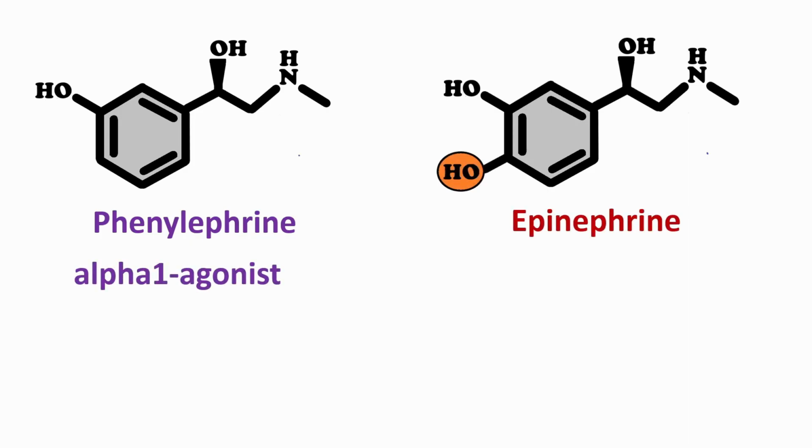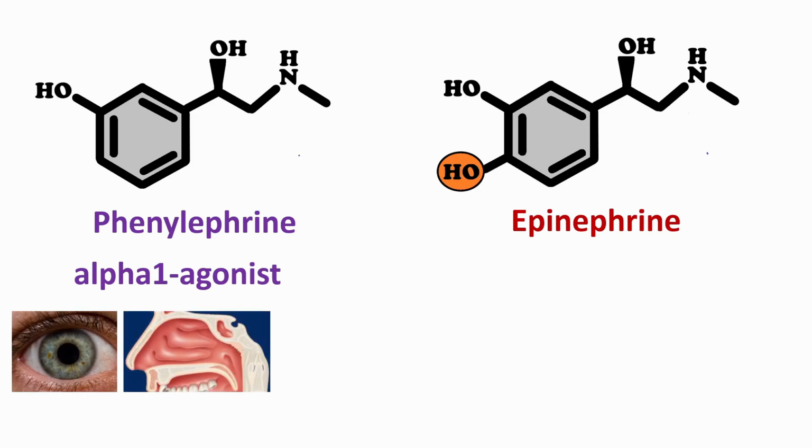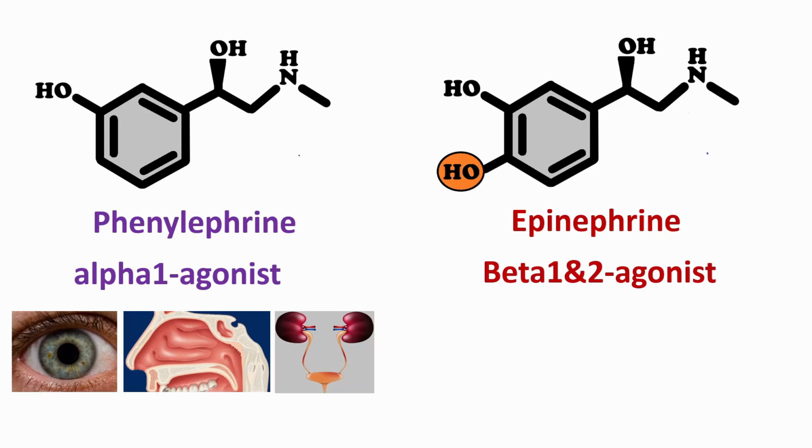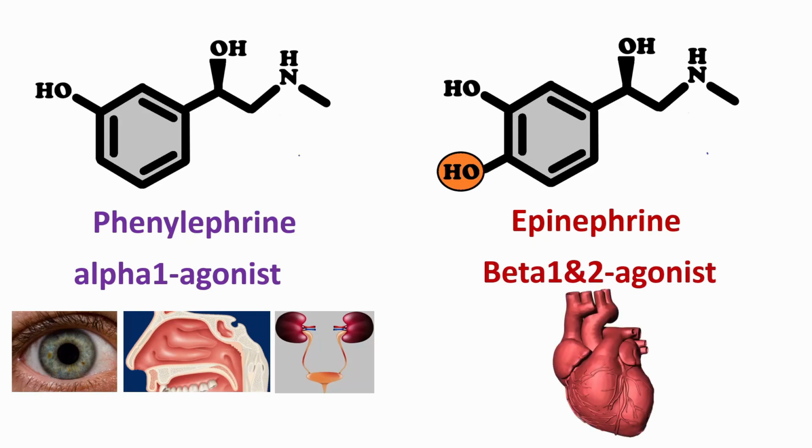Phenylephrine mainly functions as an alpha-1 agonist. Agonist meaning enhancer. These alpha-1 receptors are found in the eyes, nasal passages and urinary system. While epinephrine is a beta-1 and 2 agonist. Beta-1 and 2 receptors are mainly found in cardiac muscles. That is why in the emergency room, if the patient experiences cardiac arrest, epinephrine is given to contract heart muscles.